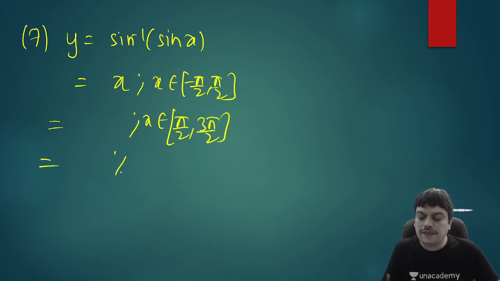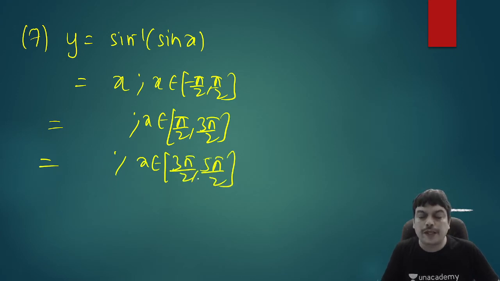And then again start with the ending value, add pi to this, 3 pi by 2 to 5 pi by 2. Just keep on writing till infinity, because the domain of this function, whenever you have sin inverse and sine, so you have two functions, one inside the other. The domain will depend upon the inside function.